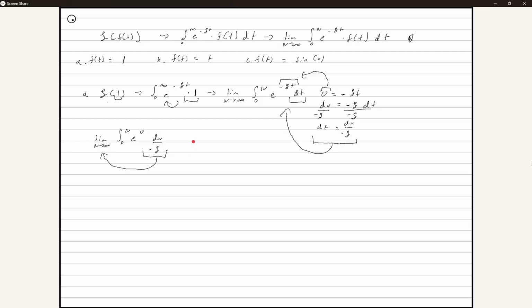So let's rewrite this as 1 over s times the limit of n goes into infinity of the integral from 0 to n of e to the u du. Okay? Do you guys understand how I got to this part? Yes. Okay. What about you, Gerardo? Are you keeping up?